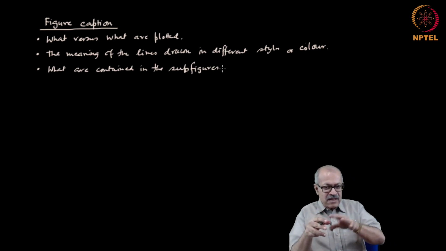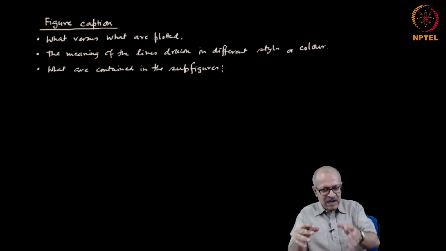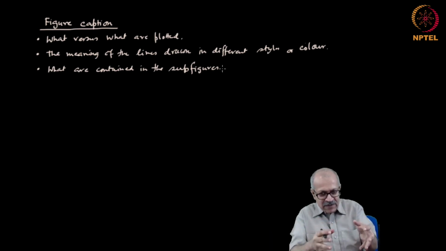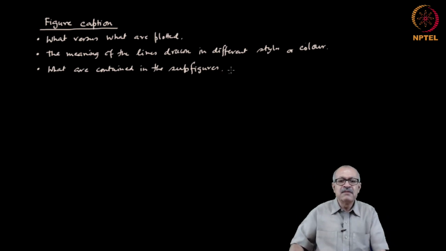That means you have to say that figure 9a is this, figure 9b is that. So, that way each part, each sub figure has to be explained. That means you have to say like A, B, etc.